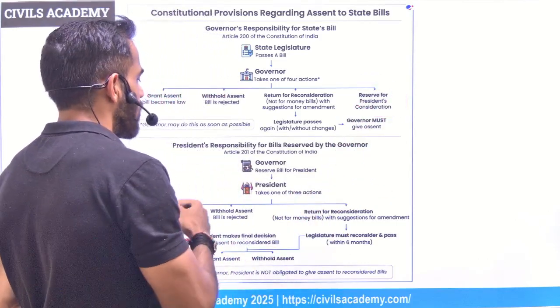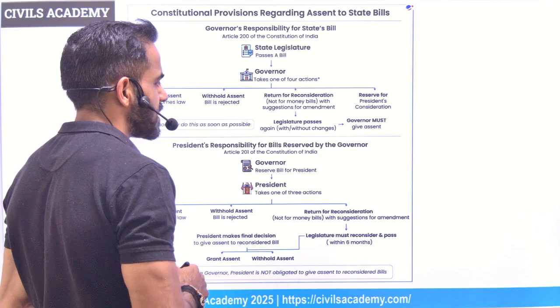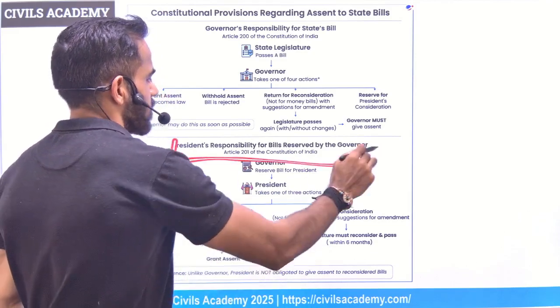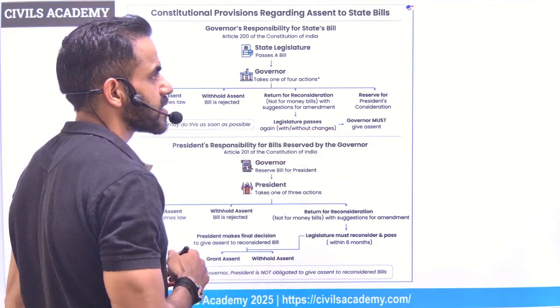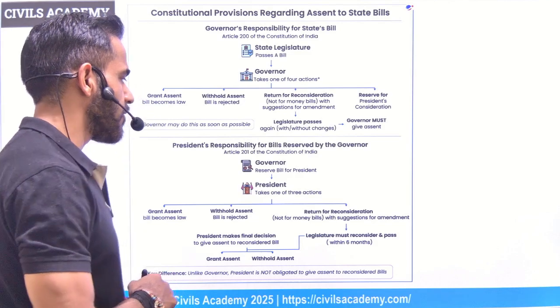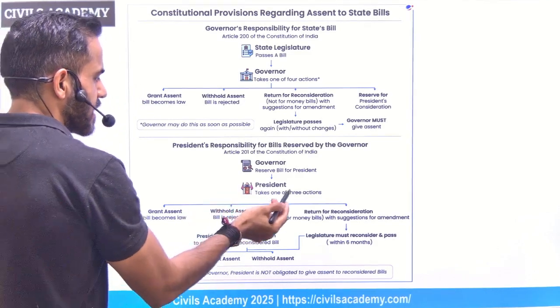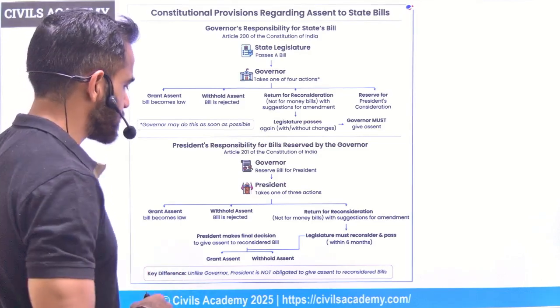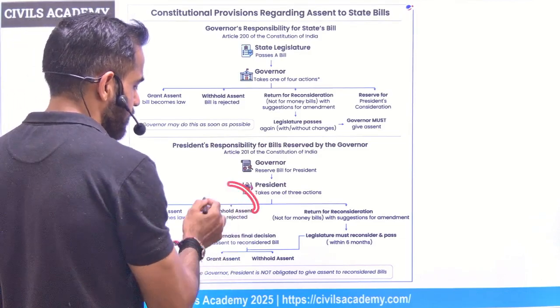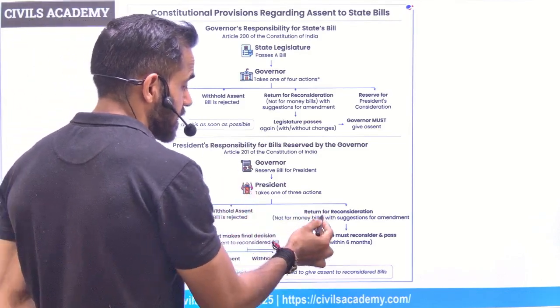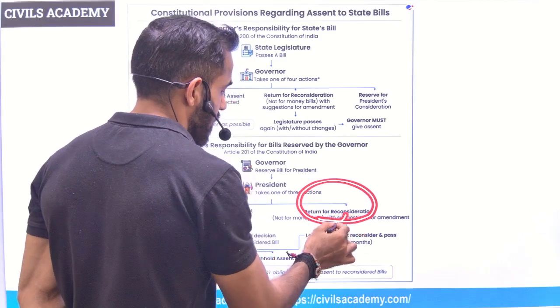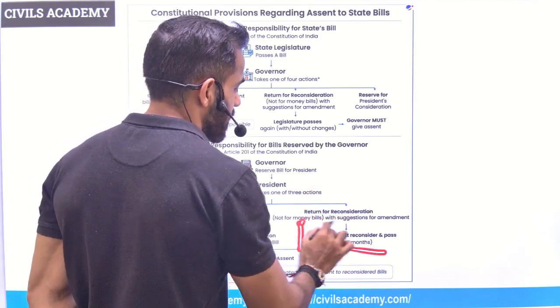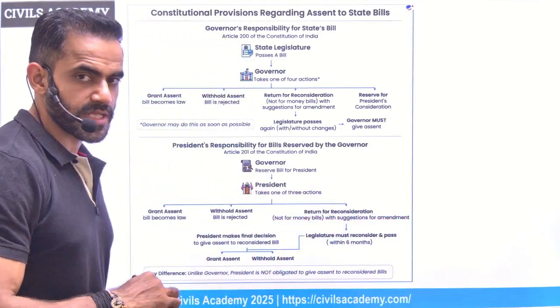Okay, now once a bill has been received by the president, that simply means the bill which was referred to the president by the governor, then president can take three actions. A, president can approve it, it will be a new legislation. Second, president can withhold the assent. Third, president can send it for reconsideration. Now, the state legislature must reconsider within 6 months.